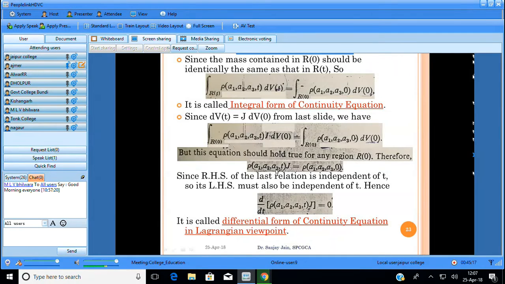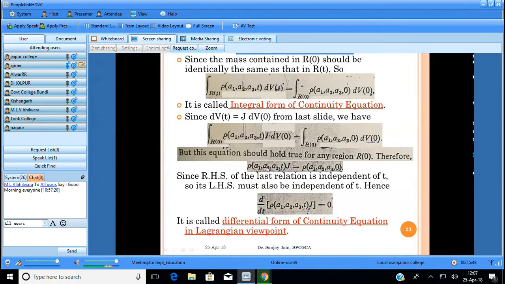So what we get is rho of A1, A2, A3, t times J is equal to rho of A1, A2, A3, 0. This equation plays a vital role here, because this term is independent of t, and in this term t is present, but these are equal. It means the term is independent of t.